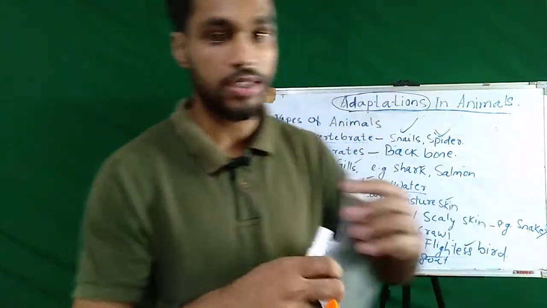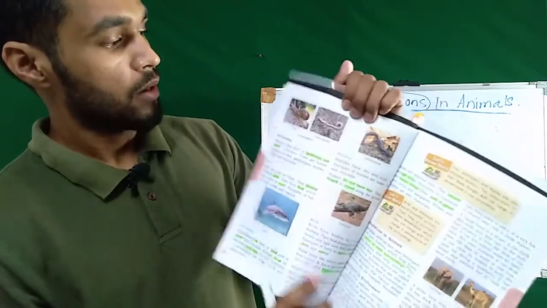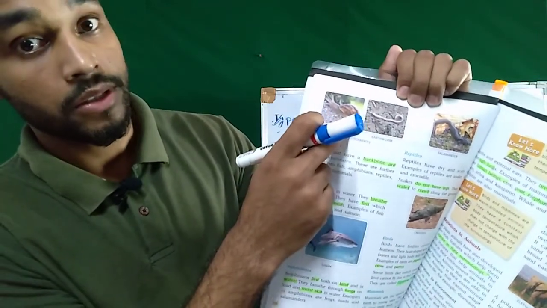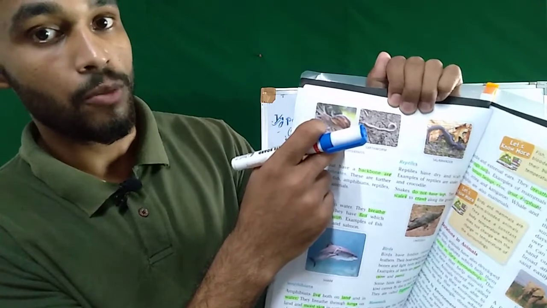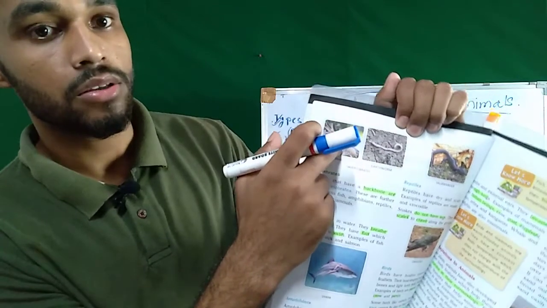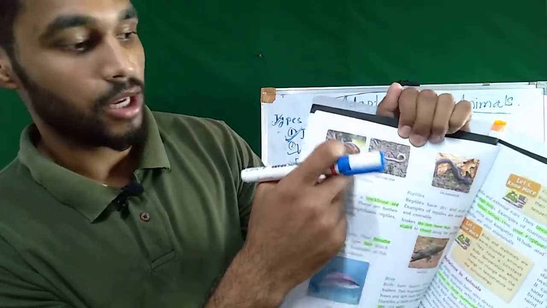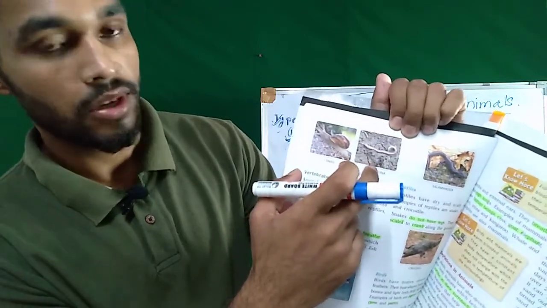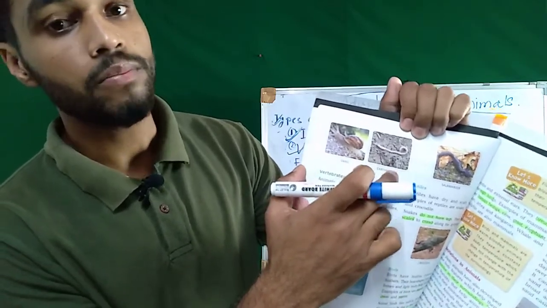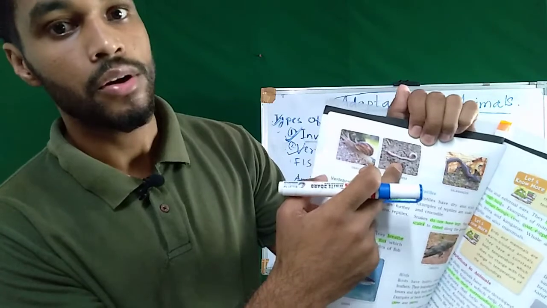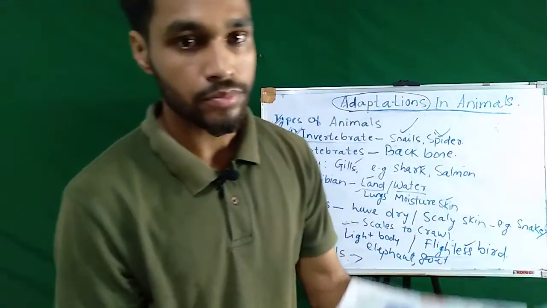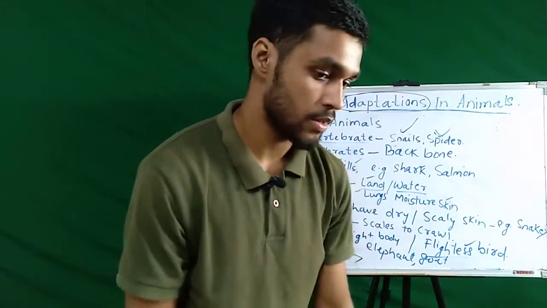Let's see from the picture here. You can see this picture here. This is a picture of a snail. This snail doesn't have a backbone in it, right? Therefore, the snail is called an invertebrate animal. Even earthworm, do you find earthworm having a backbone? No. Earthworm doesn't have a backbone in it. Therefore, earthworm also comes under invertebrate animals, right?